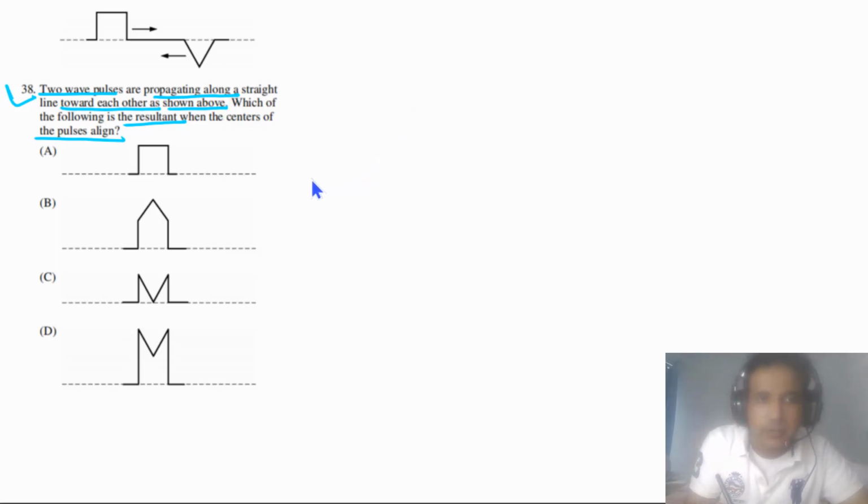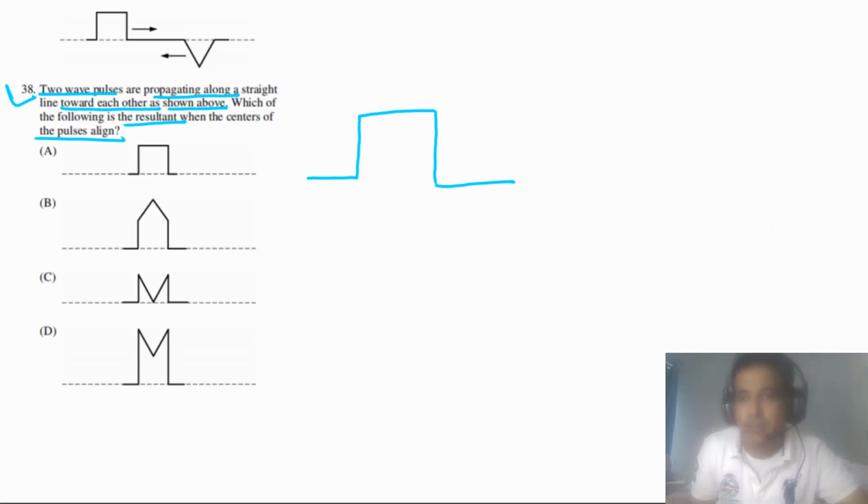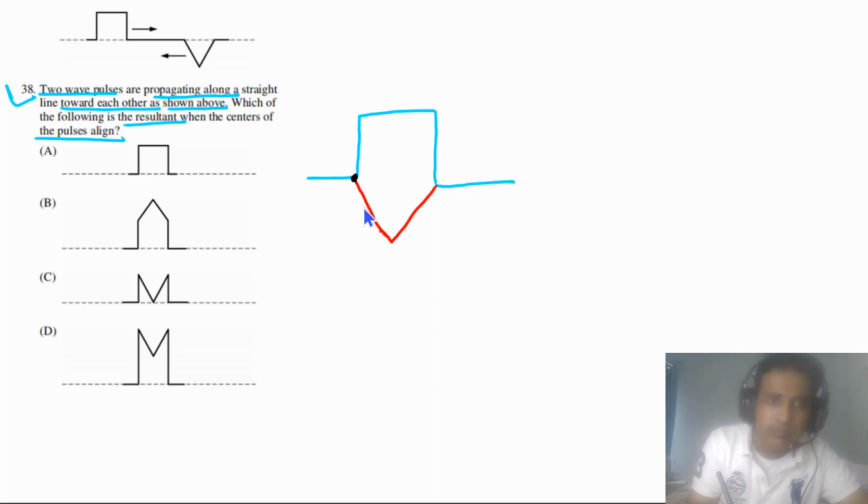For that purpose, we can first of all redraw these two pulses. So we have one pulse here, where their centers align, and we can draw the second pulse here. Now simply we need to add these two pulses. If you look at this point, the red one has 0 displacement, and the blue one has this much displacement, so this is positive displacement.